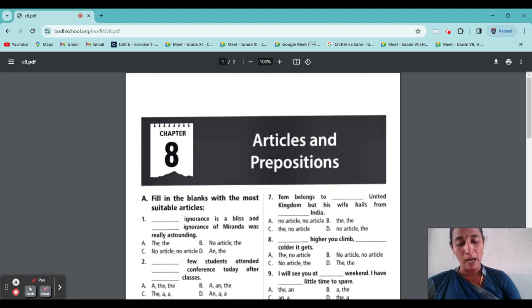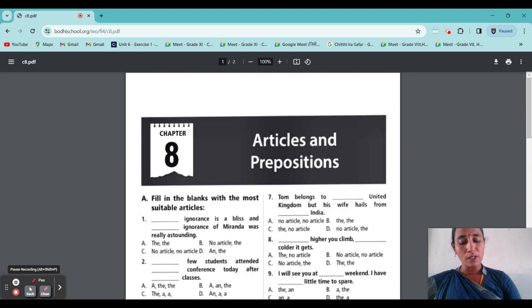It indicates that a singular or plural noun is specific, a particular thing or person in the case of a common noun. The second rule is that "the" is used when the listener knows what the speaker is talking about.